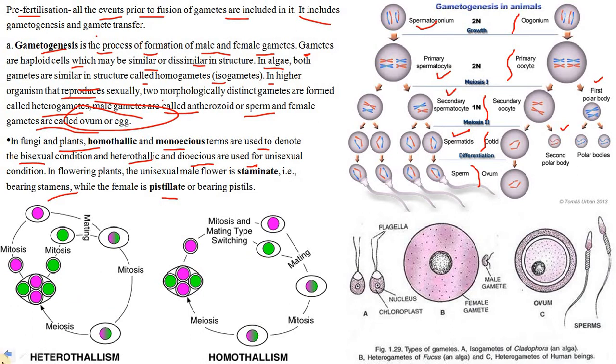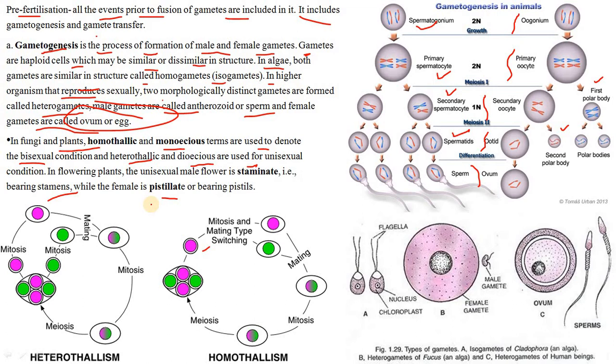Sexuality in organisms. Plants having only one sex are called heterothallic or dioecious. I told you, the plants having both male and female sex organs are called homothallic and monoecious. In the flowering plants, the unisexual male flower is staminate, bearing stamens, while the female is pistillate, bearing the pistils, as I said. And animals having one type of reproductive system are called unisexual, and animals having both male and female reproductive systems are called hermaphrodite or bisexual.